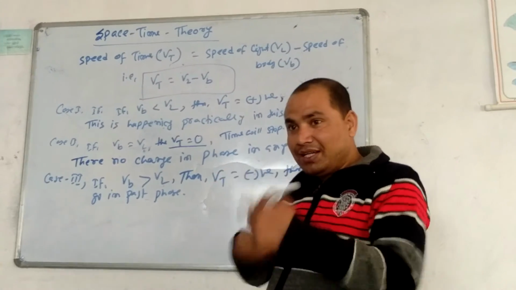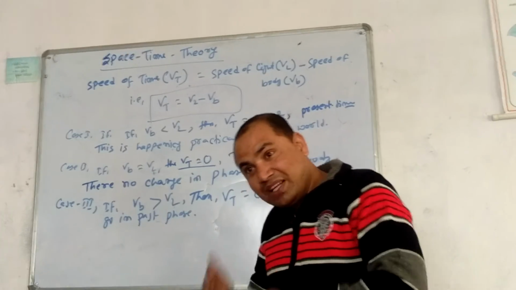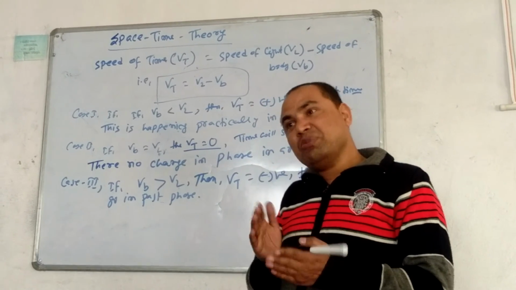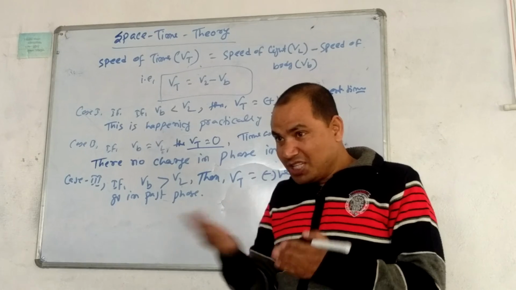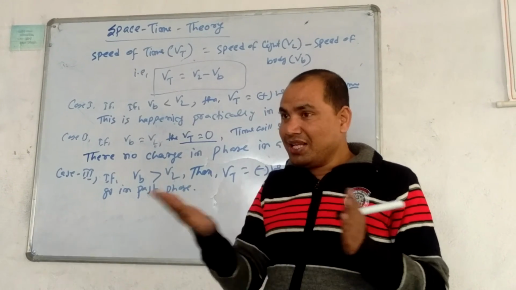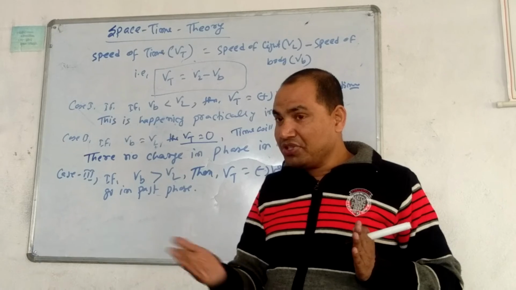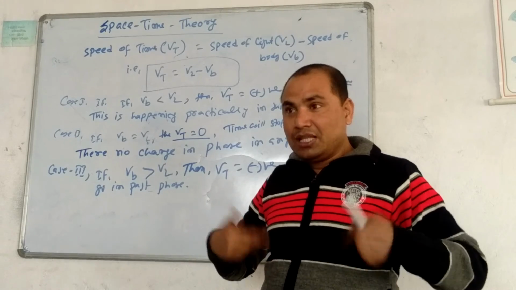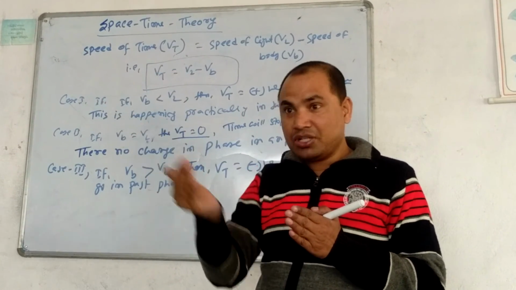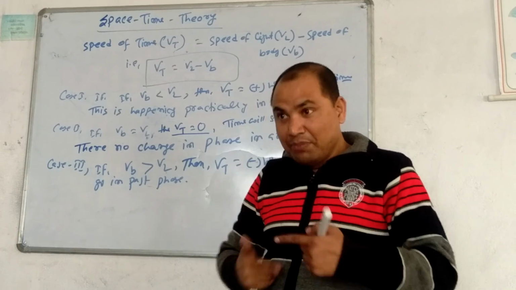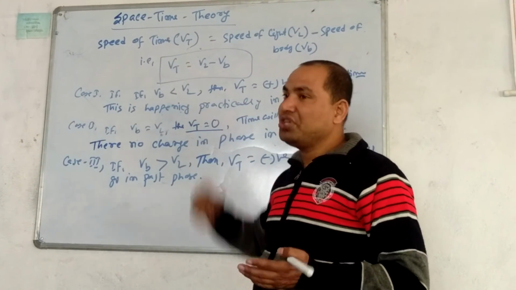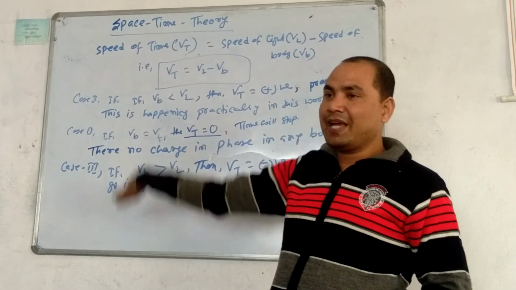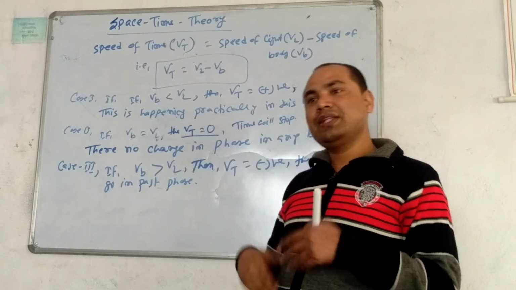0. Means they were running but in the same phase. They were thinking that I am reaching Lord Shiva, but they were not reaching, because time was 0. There cannot be displacement; when time is 0, there will be no change in position. The demon Bhasmasur was running, thinking he was reaching Lord Shiva, but actually he was running in the same place because Vt was 0. And finally, during their dance, he put his hand on his own head, and he was destroyed.